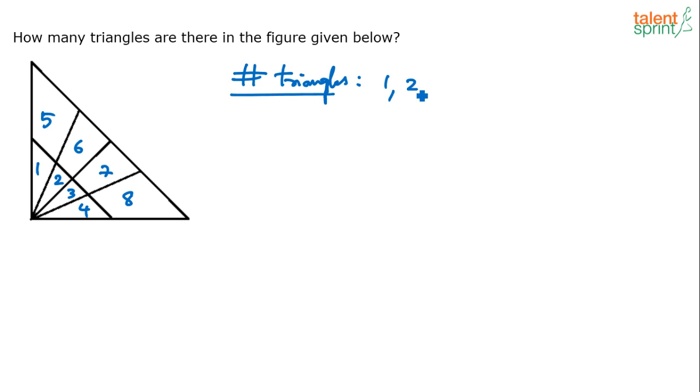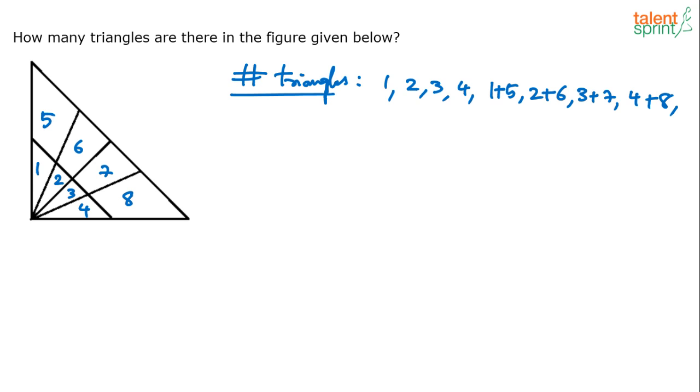So 1 is a triangle, 2 is a triangle, 3 is a triangle, 4 is a triangle. Then 1 plus 5, 2 plus 6, 3 plus 7, 4 plus 8. 1 plus 5 doesn't mean that you'll add and say 6. 1 plus 5 means the combination of the first part and the fifth part. 1, 5 makes a triangle, 2, 6 makes a triangle, 3, 7 makes a triangle, 4, 8 makes a triangle. So we've got already 8 triangles here.